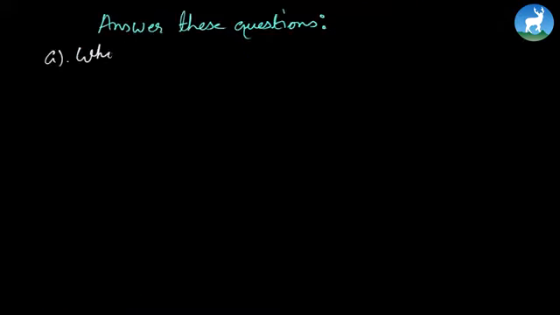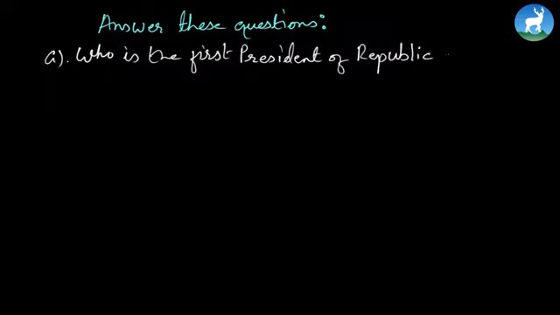Alright, so moving further, we're going to solve a few questions based on this passage. It's very simple. Who is the first president of Republic of Nepal? You all know the answer, don't you? Of course, this passage is all about Dr. Ram Baran Yadav. Please always refer to the tense in which the question has been asked, so you have to refer to that very tense. Consider these auxiliary verbs. So, who is the first president of Republic of Nepal? Now write the full name. Dr. Ram Baran Yadav is the first president of Republic of Nepal.